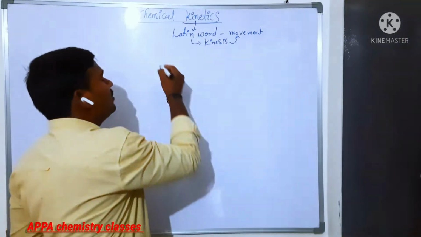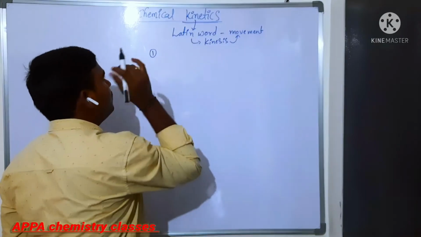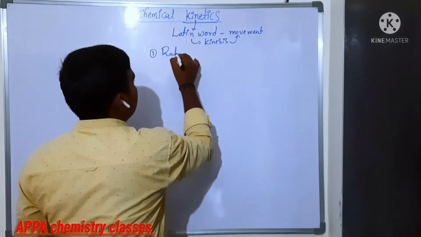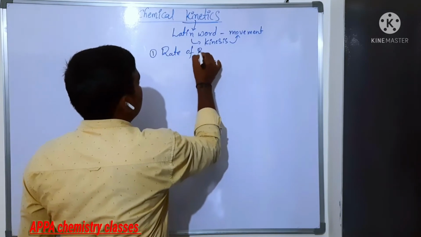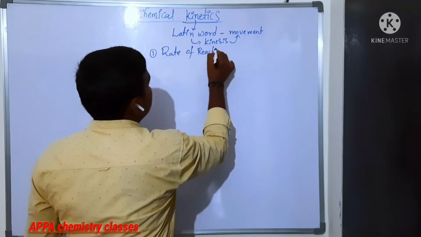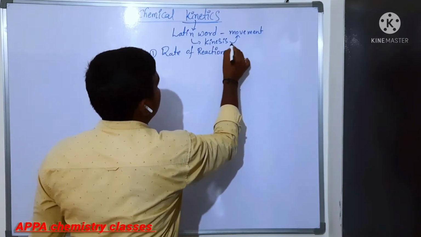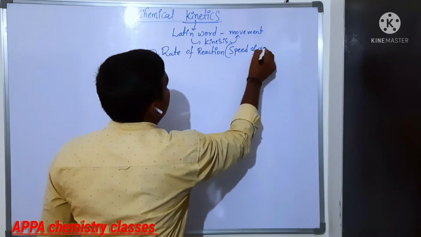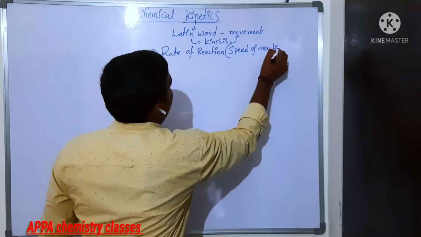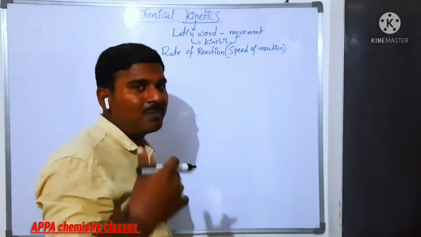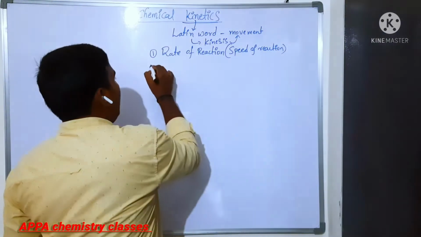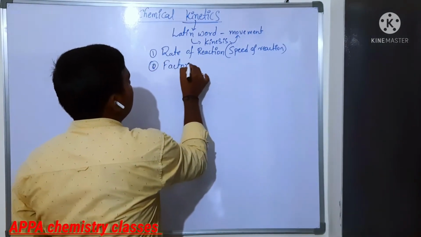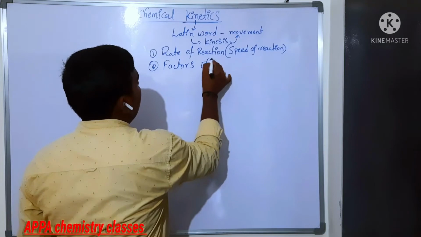Now first we are going to see what we are going to learn from this chemical kinetics. First thing, rate of reaction. Rate of reaction is nothing but the speed of a reaction, how fast the reaction completes, how much time it takes for completion of that reaction. And also factors affecting the rate of reaction.